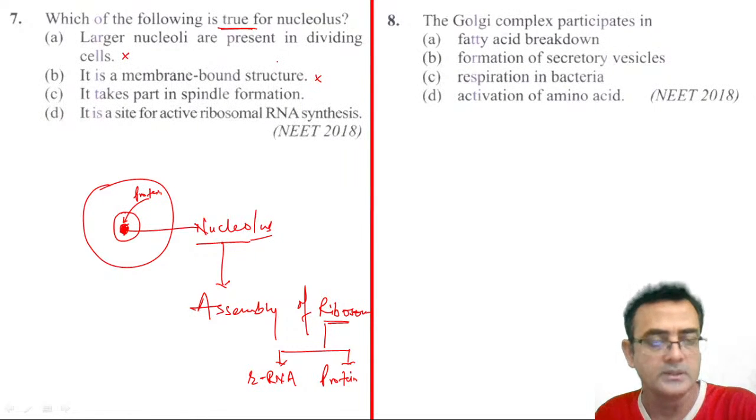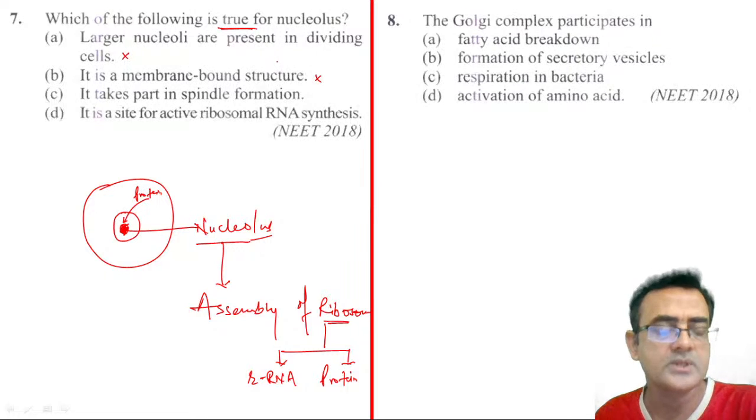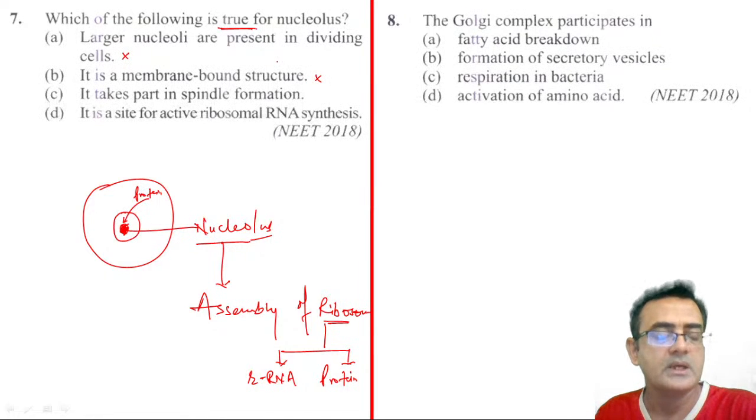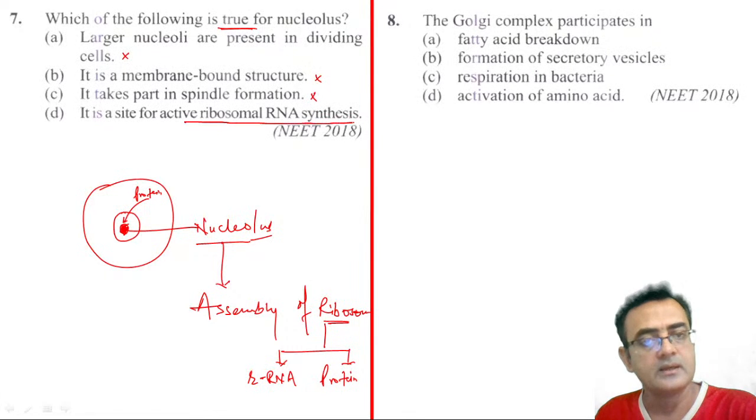this is also one of the non-membranous organelles. Keep in mind, only 3-4 organelles are non-membranous, like nucleolus, then centriole, right? Then ribosome. Ribosome is also without membrane, right? So these are the non-membranous organelles, right? Okay, so this is also wrong. So it takes part in spindle formation? No, not at all. They are the site for the assembly of the ribosome, right? So it is the site for the active ribosomal RNA synthesis. Yeah, this is the correct answer.